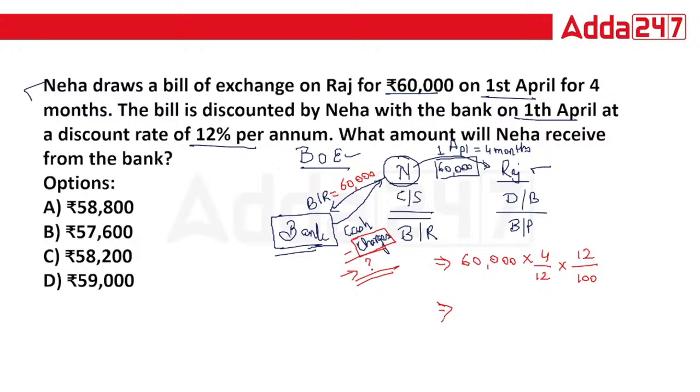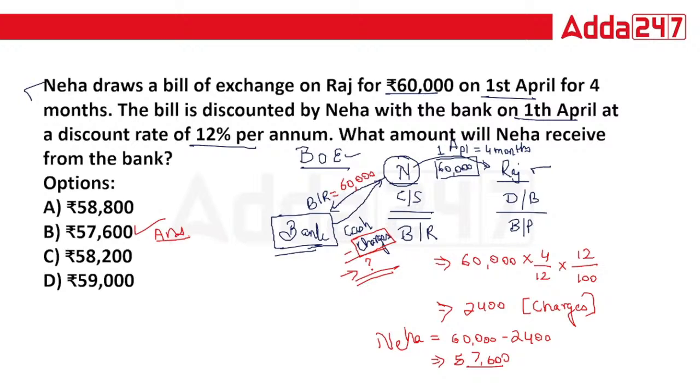Now if you solve it, 60,000 into 4 divided by 12 into 12%, that is 2400. It means the bank will deduct 2400 as discounting charges, and Neha will receive 60,000 minus 2400. That is 57,600. Your answer is B. This is the correct answer.